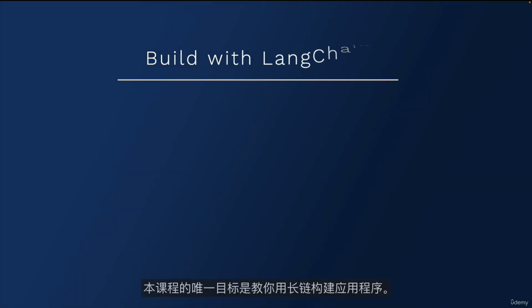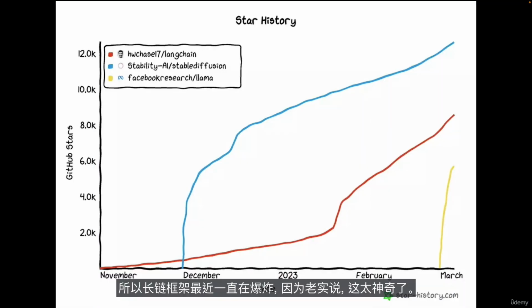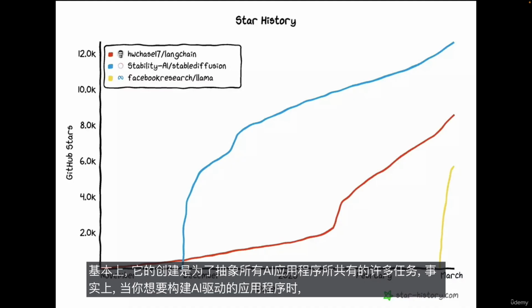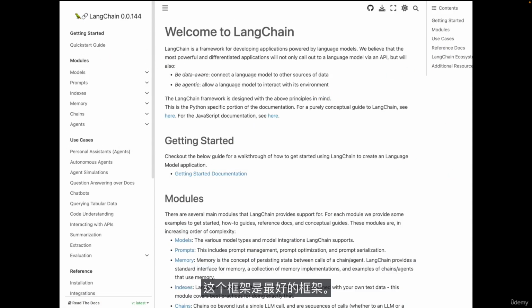The only goal of this course is to teach you to build applications with LangChain. The LangChain framework has been exploding recently because, to be honest, it's amazing. Basically, it was created to abstract a lot of tasks that are common to all AI applications. And de facto, this framework is the go-to framework when you want to build AI-powered applications.